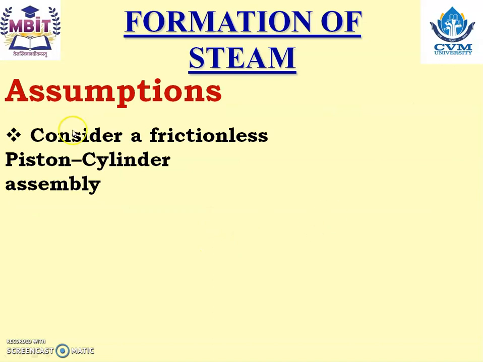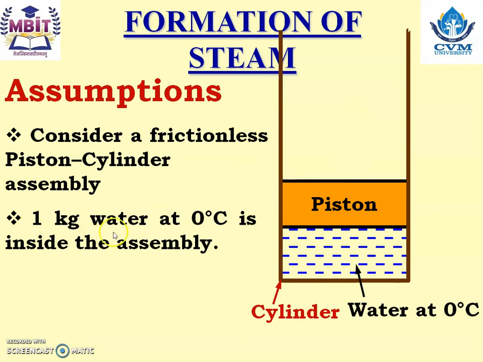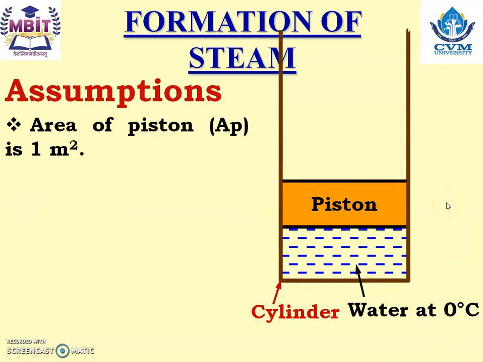Formation of steam. Assumption: consider a frictionless piston cylinder assembly. The outside is the cylinder and this one is the piston. When the piston moves up and down, there is no friction between piston and cylinder. 1 kilogram of water at 0 degrees centigrade is inside the assembly. The temperature of the water is 0 degrees Celsius. The area of the piston is 1 meter square.